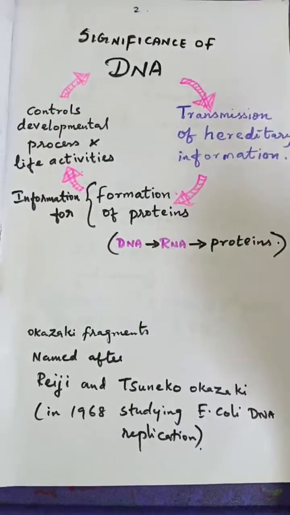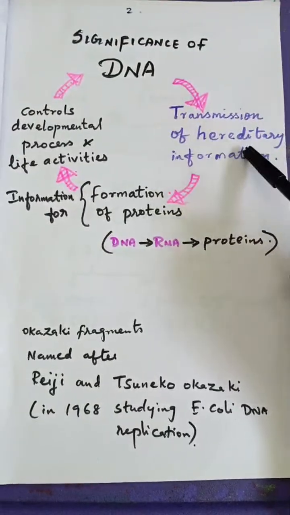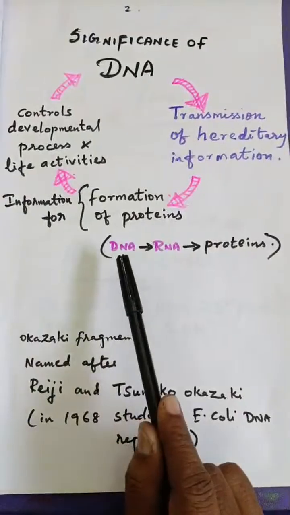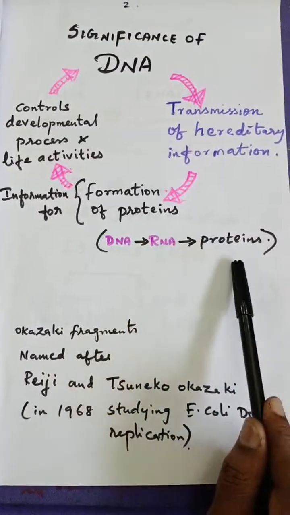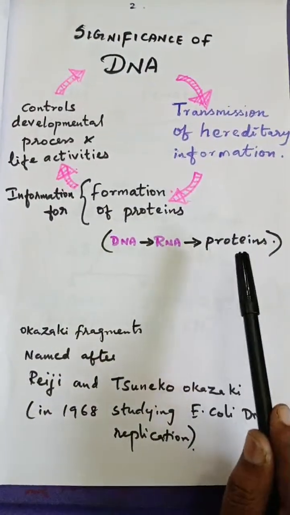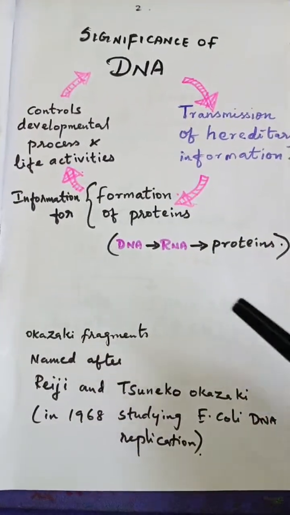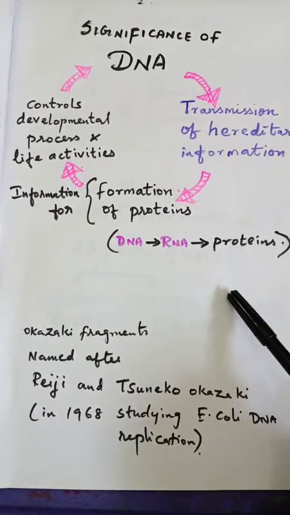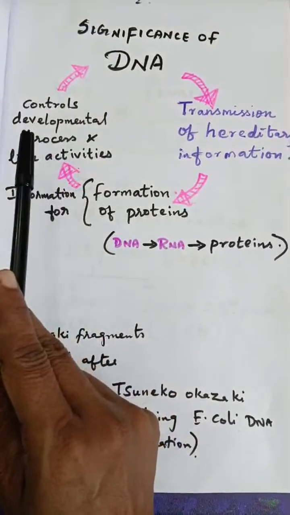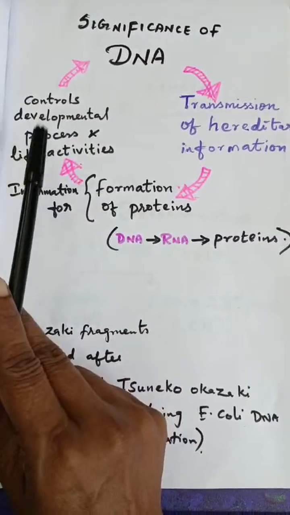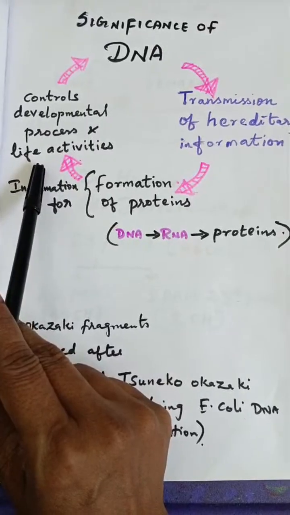Is that clear? So one more time. DNA is very essential for the transmission of hereditary information. From DNA only, the genetic information is carried to RNA, and then it is carried for the synthesis of proteins, and these proteins will come out of the cell for the various metabolic reactions which take place in living organisms. Understood? And DNA is the main master which controls all the developmental processes as well as the life activities in living organisms.